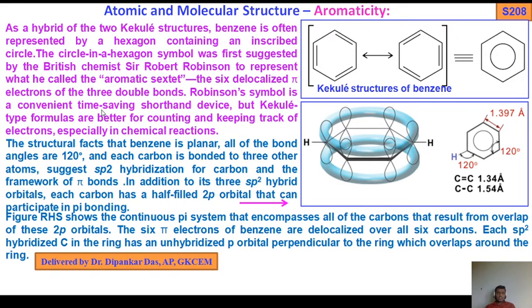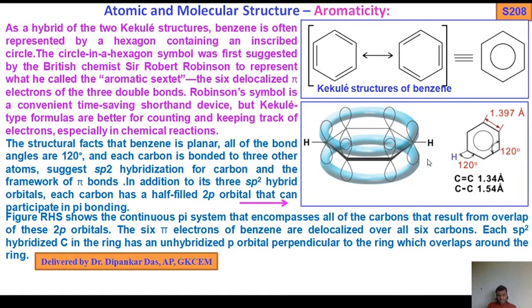The Robinson symbol is a convenient time-saving shorthand device, but Kekulé type formulas are better for counting and keeping track of electrons, especially in chemical reactions, because these pi bonds are undergoing electrophilic substitution reactions. So we know that's why this is more reactive. These are the resonating structures, and this is the structure proposed by Robinson.